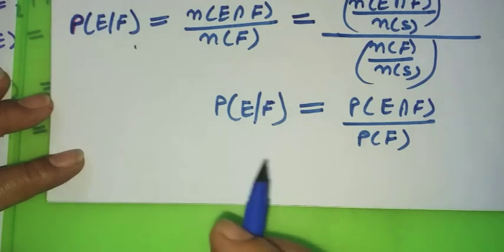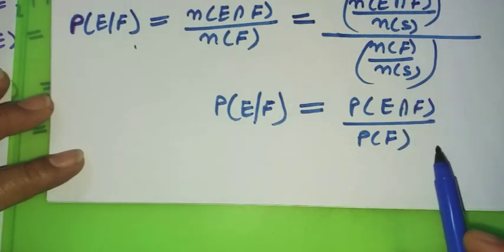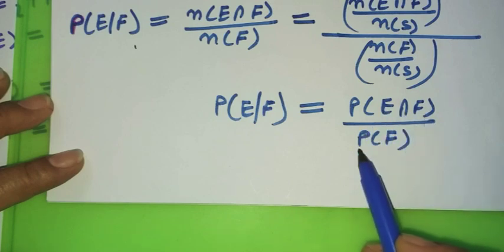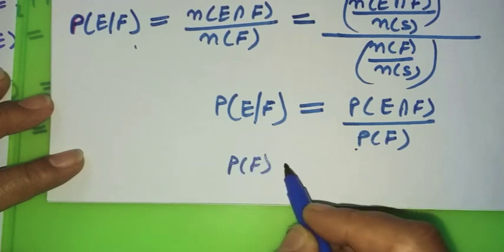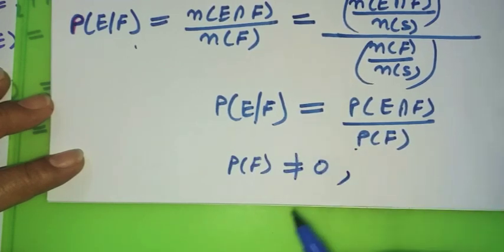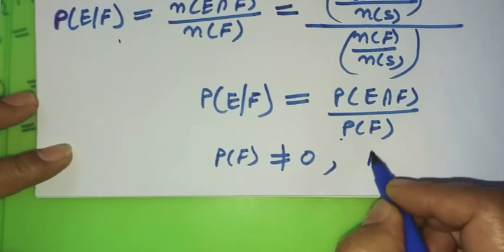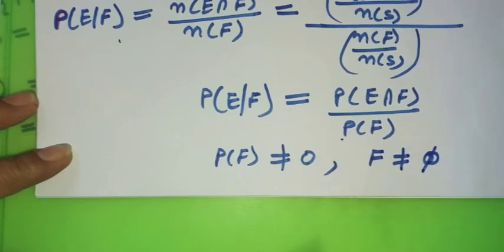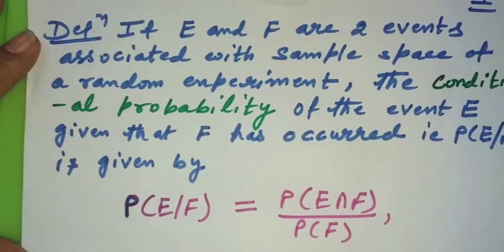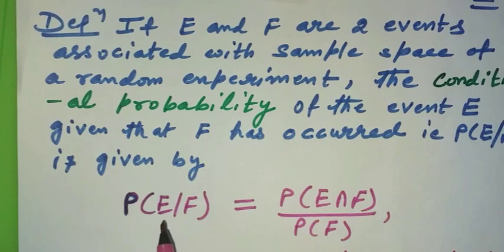And as in any other fraction of algebra, if you are using any rational number, this is valid only if the denominator is non-zero. So here the condition is that probability of F is non-zero, and probability of event F will be non-zero only if F is a non-empty set. So F should be a non-empty set. So now we have the formal definition of conditional probability.